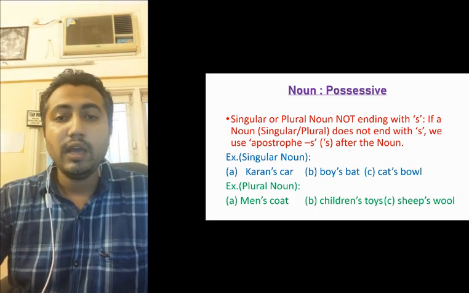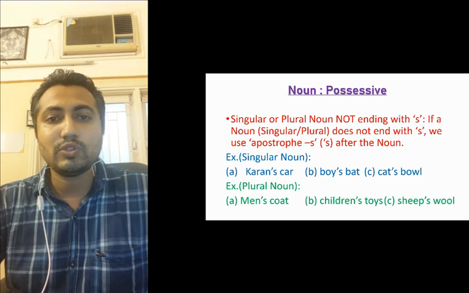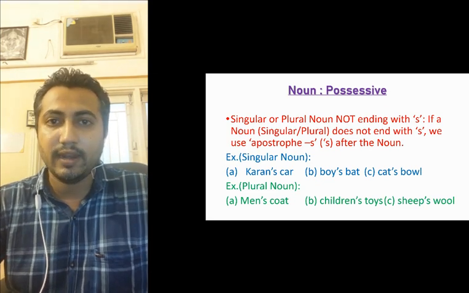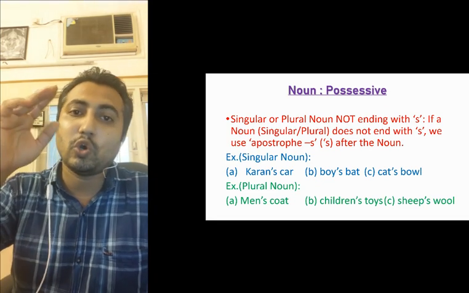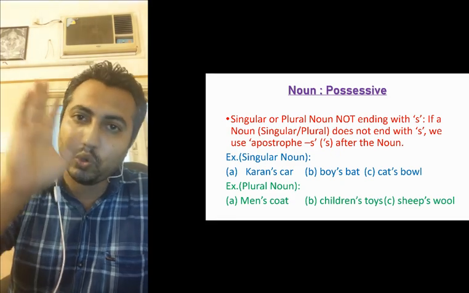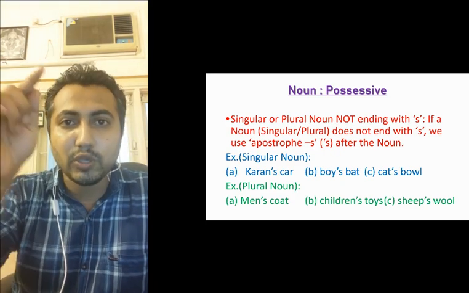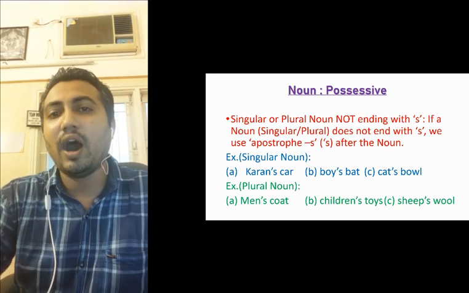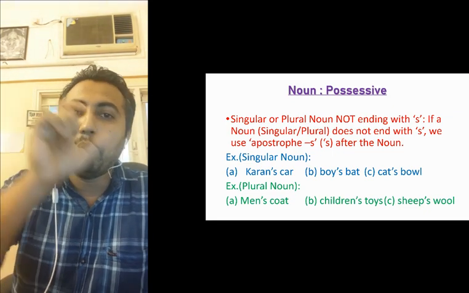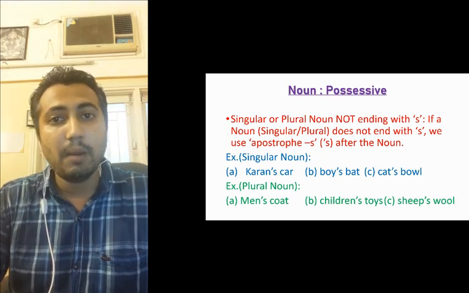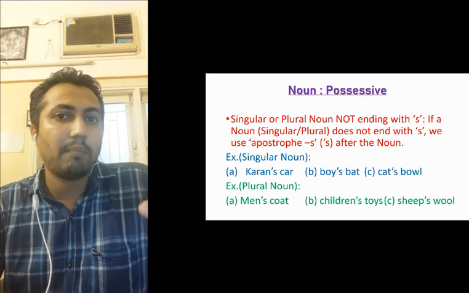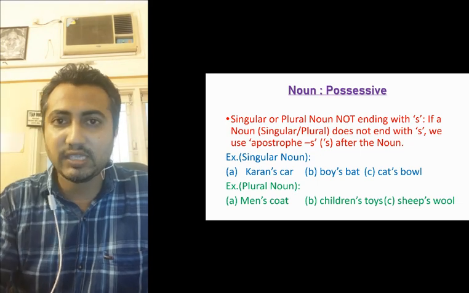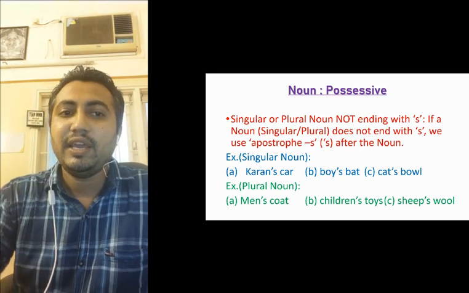For example, Karan's car. Karan ends with n, not s, so to show that the car belongs to Karan, we use apostrophe s after Karan. In the same way, boy's bat, singular boy, apostrophe s.